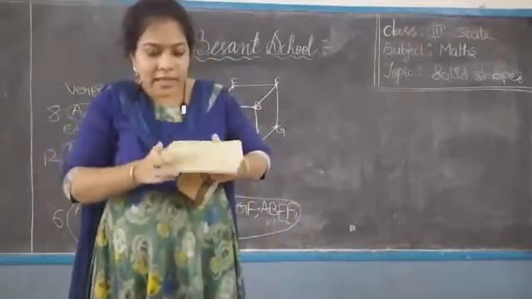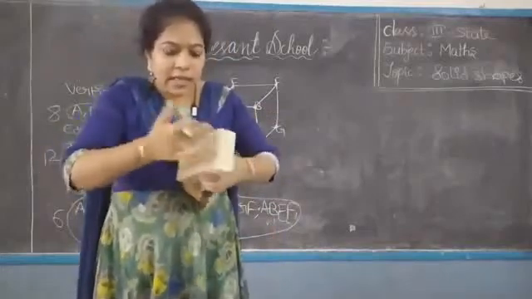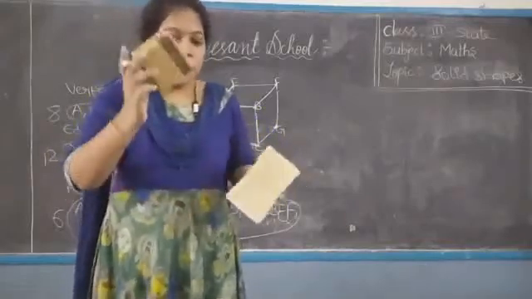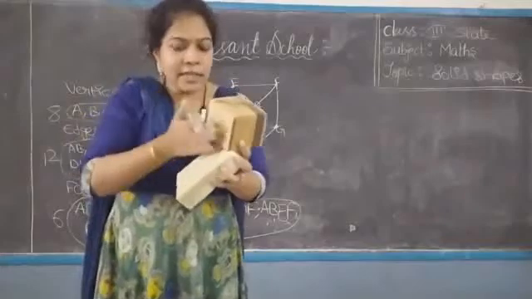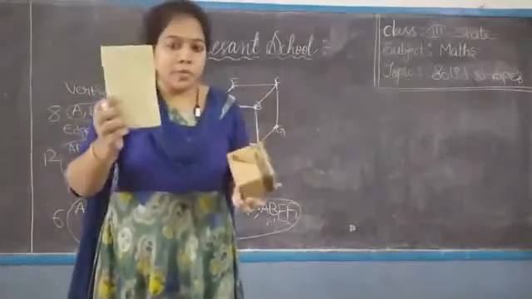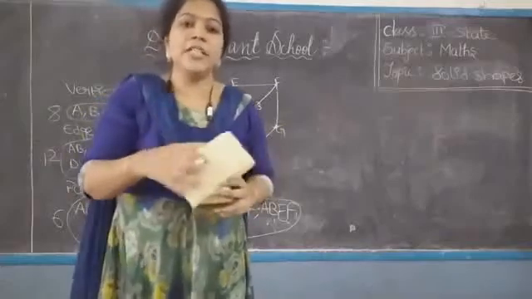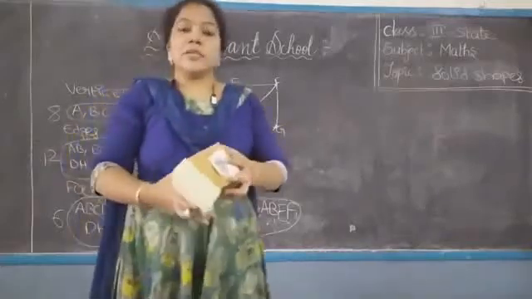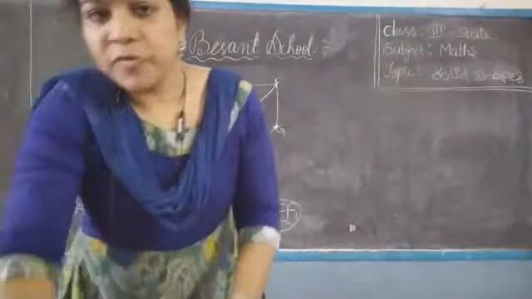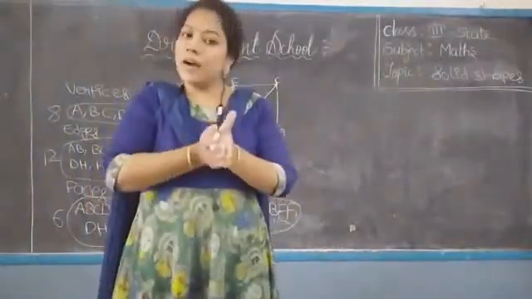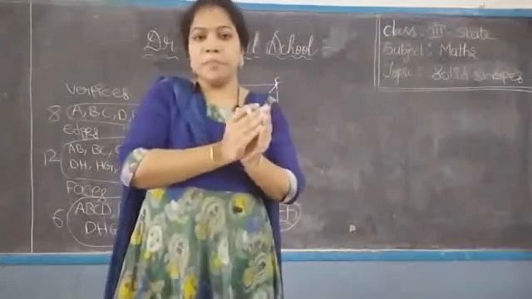This one is a rectangle, and this one also a rectangle, this one also, and this one also a rectangle. For the cube, all the faces are in square shape. For the cuboid, all the faces are in rectangle shape.